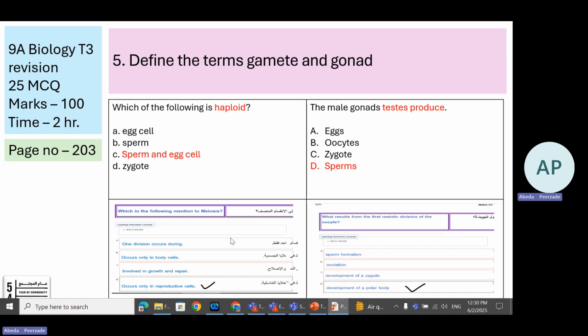These questions were asked in the previous exams. Which of the following mentioned meiosis occurs only in the reproductive cells? Meiosis happens only for the production of sex cells, that is the sperm and the egg. What results from the first meiotic division? Polar body. Now here they haven't mentioned first polar body, second polar body. No problem. Development of the polar body is a correct answer. Rest you can see sperm formation, ovulation, development of a zygote. That's wrong.